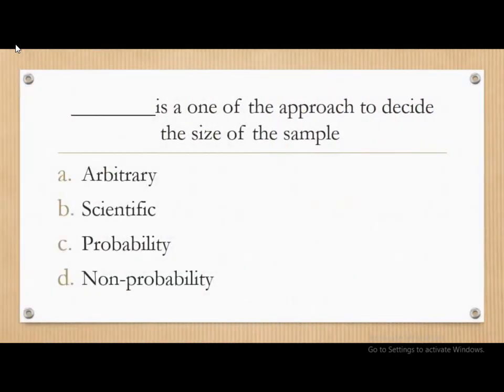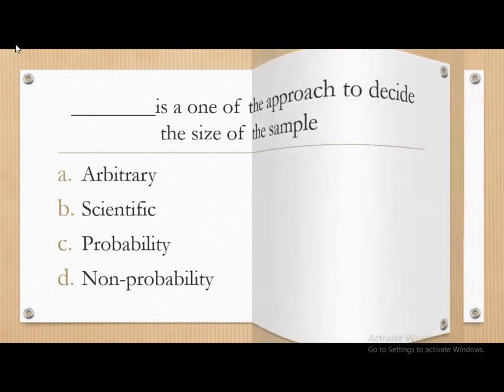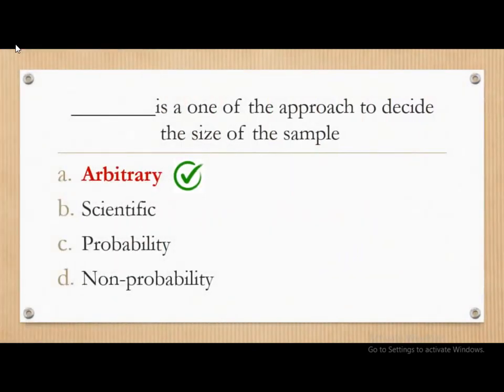Next question: dash is one of the approach to decide the size of the sample. The options are arbitrary, scientific, probability and non-probability. The correct answer is arbitrary is one of the approach to decide the size of the sample.